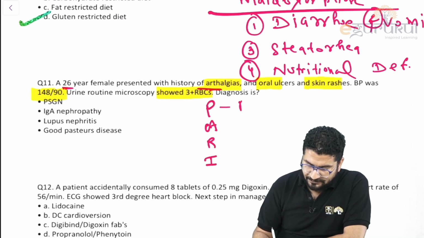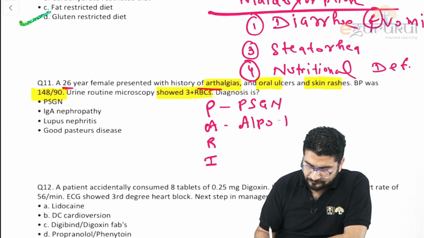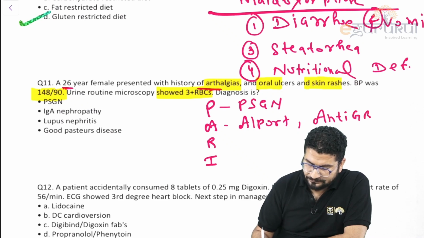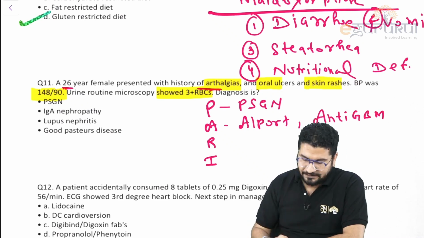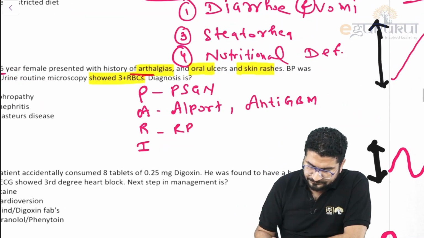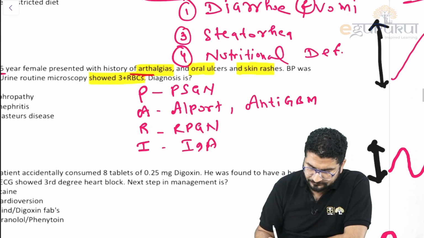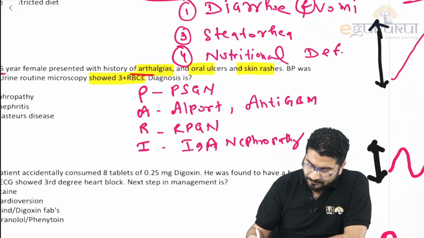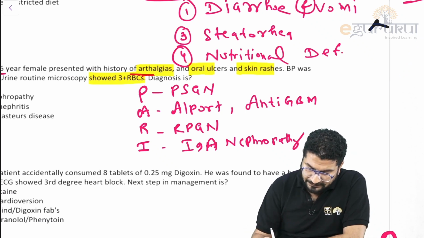PSGN. You will see Alport syndrome. You will see anti-GBM. Anti-GBM means Goodpasture syndrome. You can see RPGN, rapid progressive glomerulonephritis. You can see IgA nephropathy. So these are diseases where you will see pure nephritic syndrome. Pure nephritic syndrome.